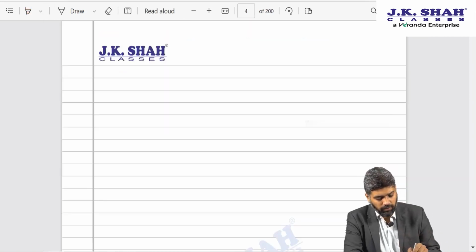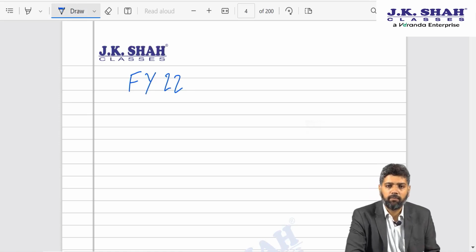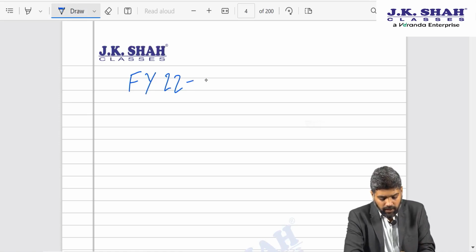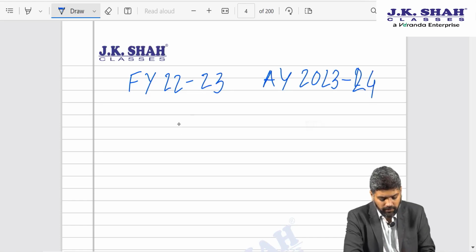So just to give a brief explanation about it, the year for which we are appearing, November 23 guys and May 23 guys, we are appearing for FY 22-23 or AY 23-24. Now the provision says that you please consider the turnover of FY 2021.